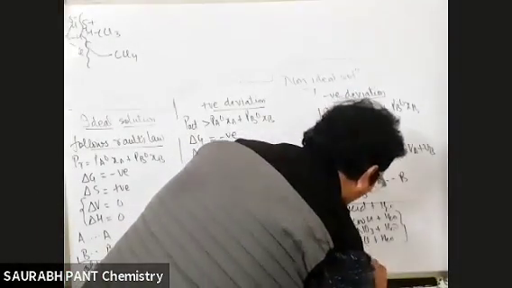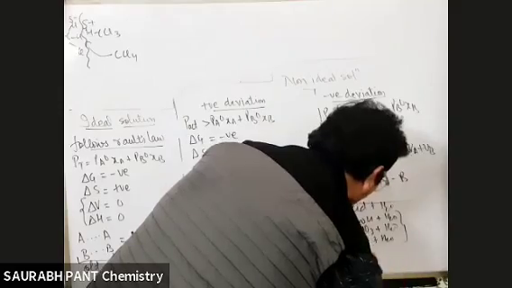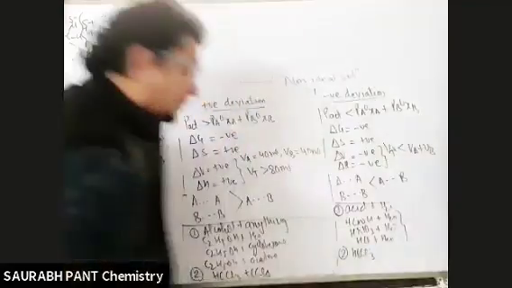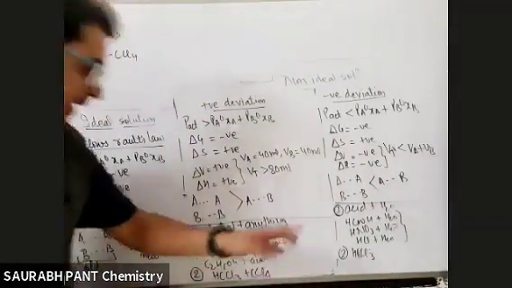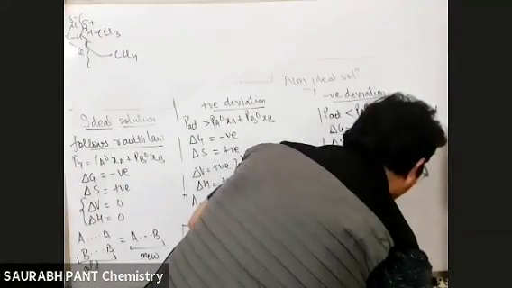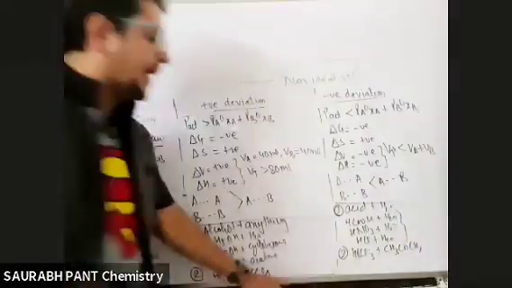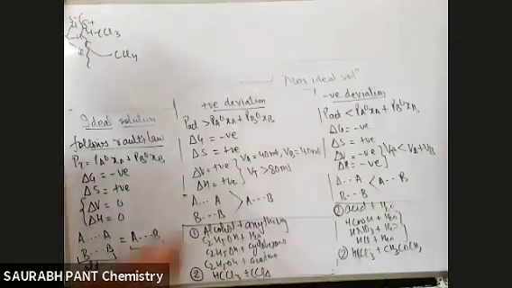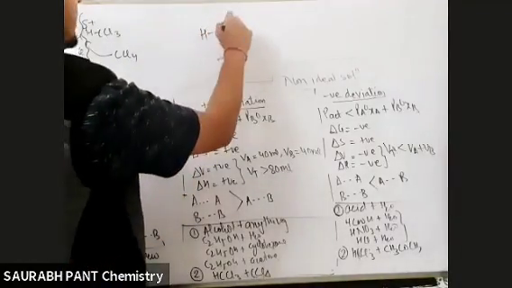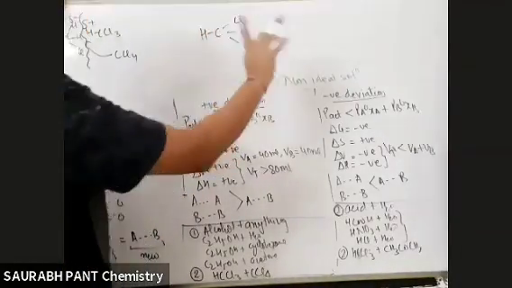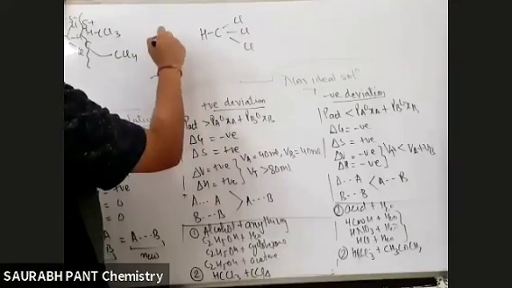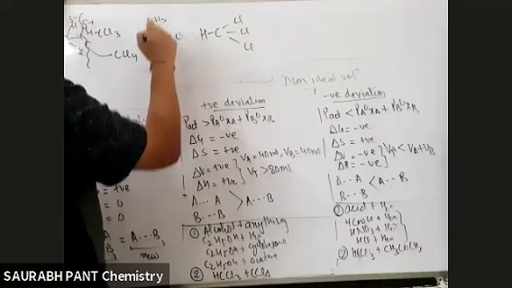That is chloroform. Just now you said chloroform with CCl4 is positive deviation, but chloroform with acetone is negative deviation. Why? Chloroform used to do some good dipole-dipole interaction, but here he gets a chance to do hydrogen bonding also.